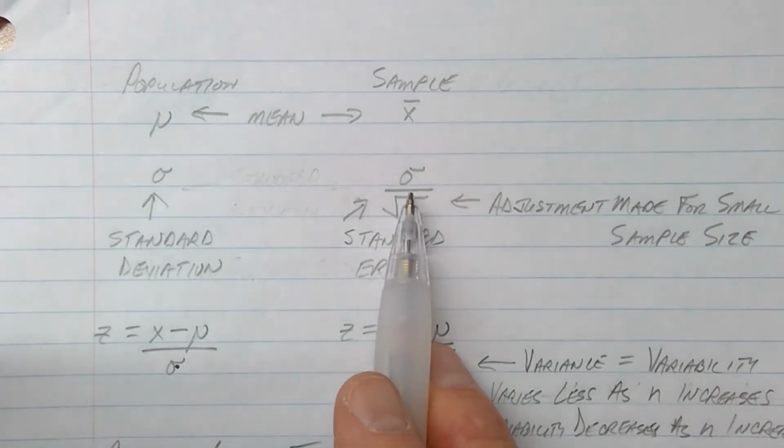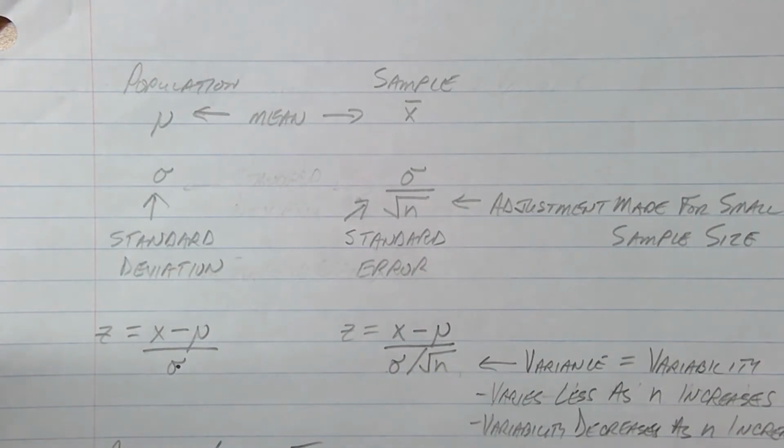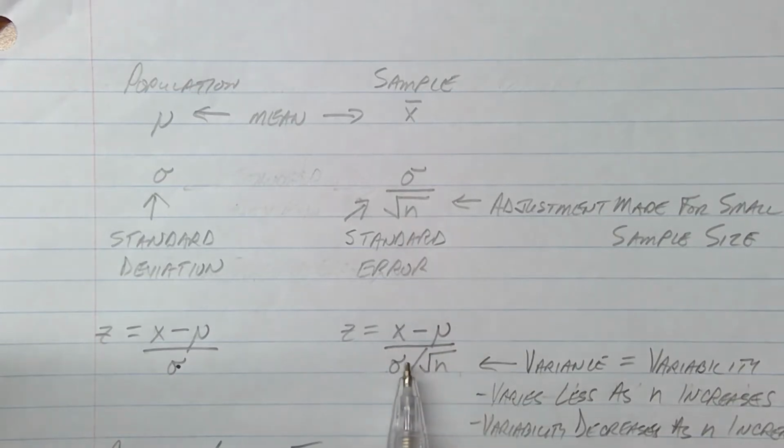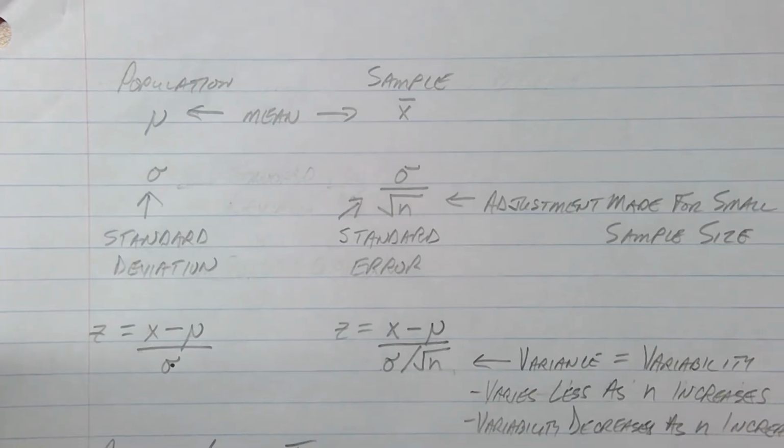That's the same thing here. We're just writing it left to right. It's just easier to enter into the calculator. So standard deviation divided by square root of n. Standard deviation divided by square root of n. Same thing. I'm just writing it left to right in the denominator.